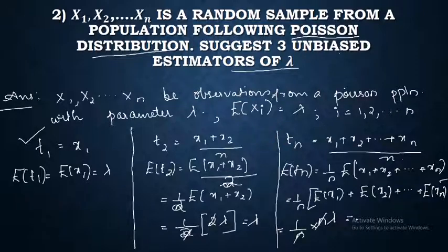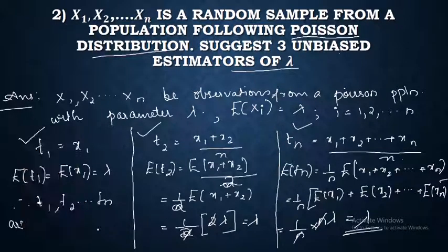So this n and n get cancelled, you will get lambda. So again Tn is also an unbiased estimator. Therefore T1, T2, etc. Tn are unbiased estimators of lambda.